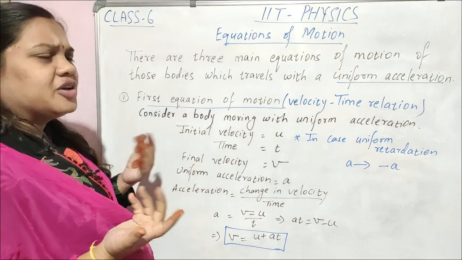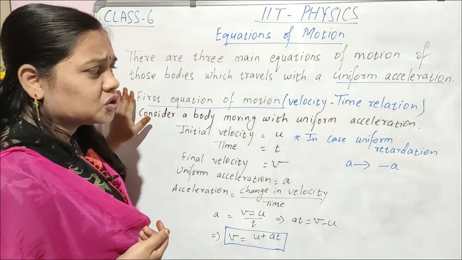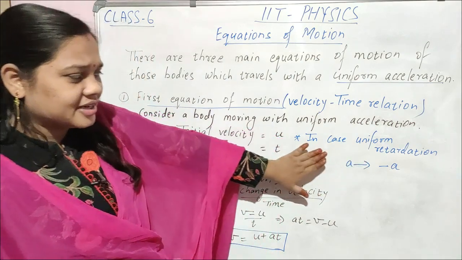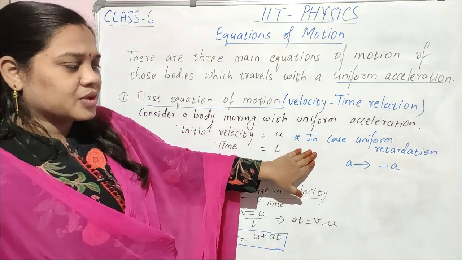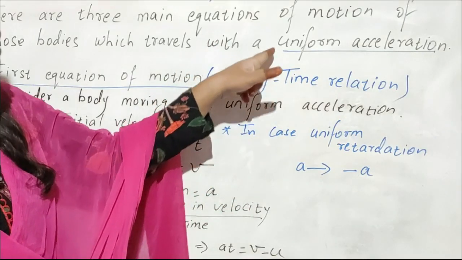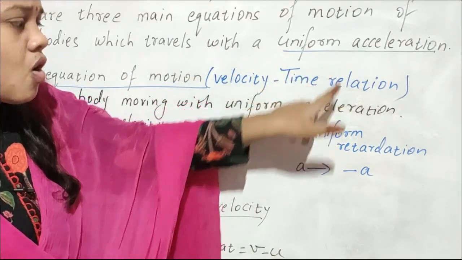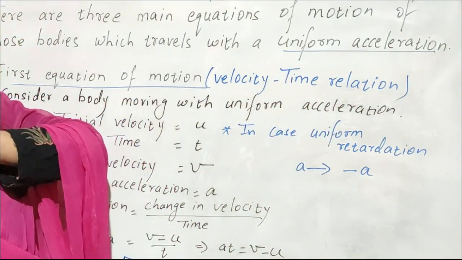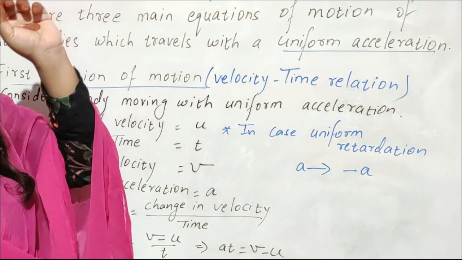So these three equations of motion can be applied for uniform retardation also. See children, here I also wrote with blue ink. We can find out whether the body is moving with uniform acceleration or uniform retardation. What is retardation?